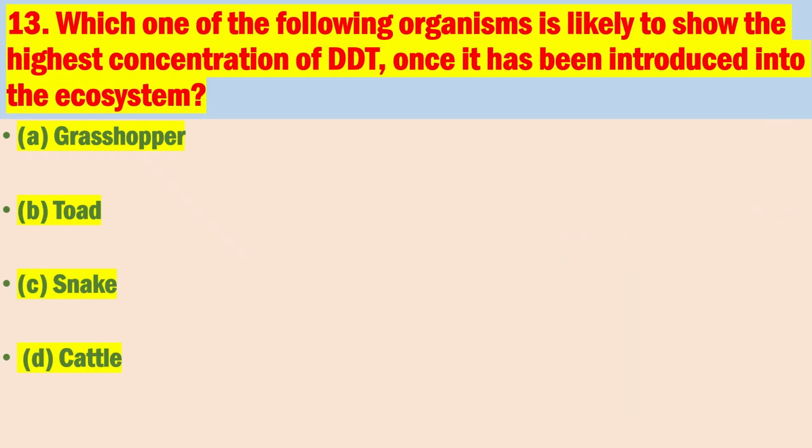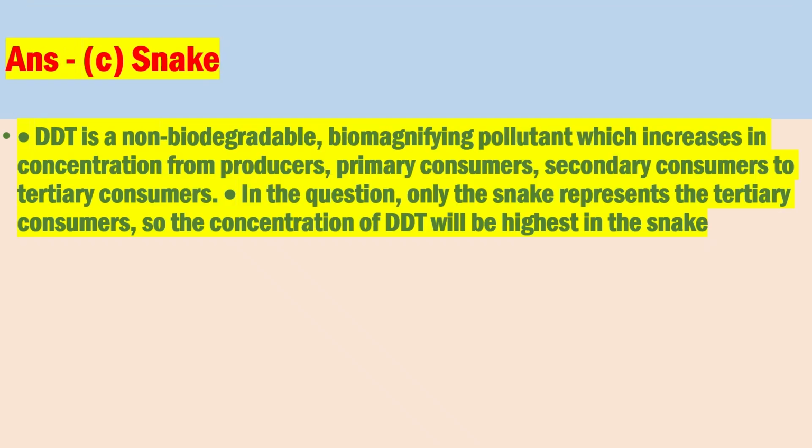Number 13. Which one of the following organisms is likely to show the highest concentration of DDT once it has been introduced into the ecosystem? The correct answer is C, snake. DDT is a non-biodegradable, biomagnifying pollutant which increases in concentration from producers, primary consumers, secondary consumers to tertiary consumers. In the question, only the snake represents the tertiary consumers, so the concentration of DDT will be highest in the snake.